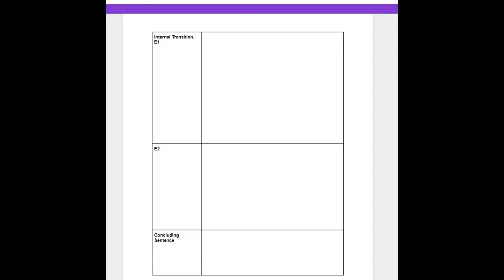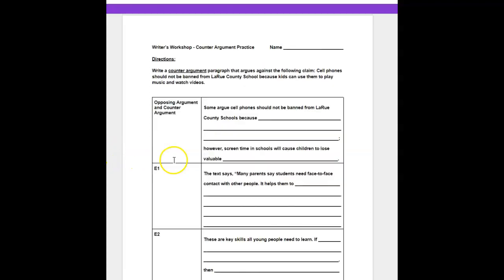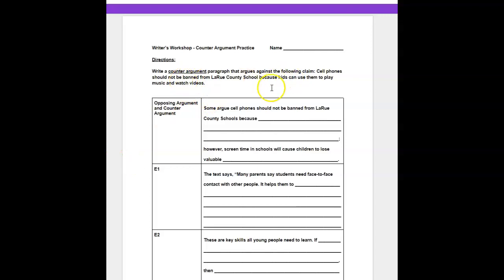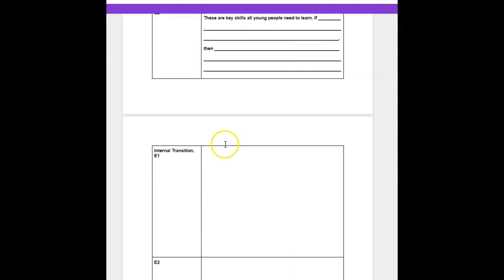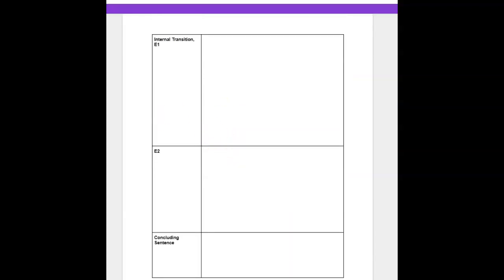So remember, for our counter argument today, the topic that we are focusing on is cell phones in school. And the directions on the front told us that we are writing a counter argument that argues against this claim. Cell phones should not be banned from LaRue County schools because kids can use them to play music and watch videos. When we were doing our opposing argument and our counter argument together in class, we decided that we were going to argue that screen time in schools would actually cause children to lose valuable social skills. So we've already cited our first piece of evidence, and now we're moving on to our second piece of evidence.